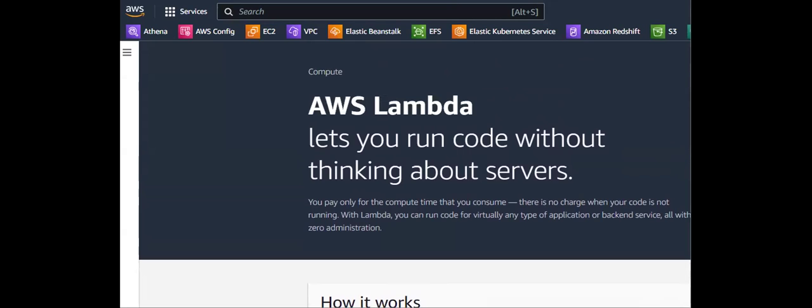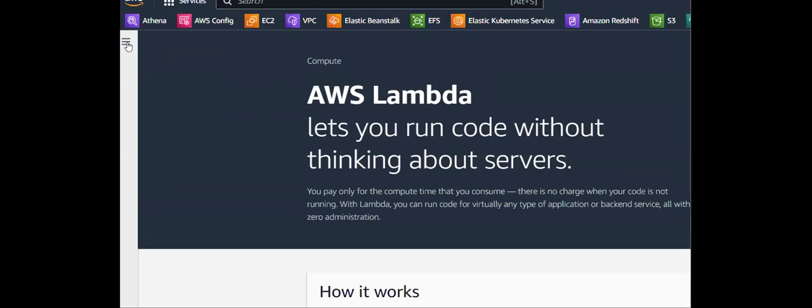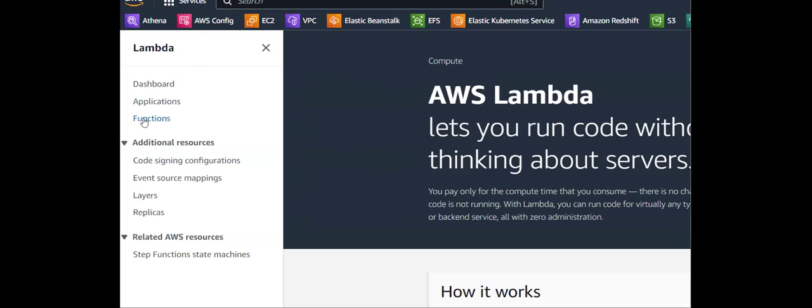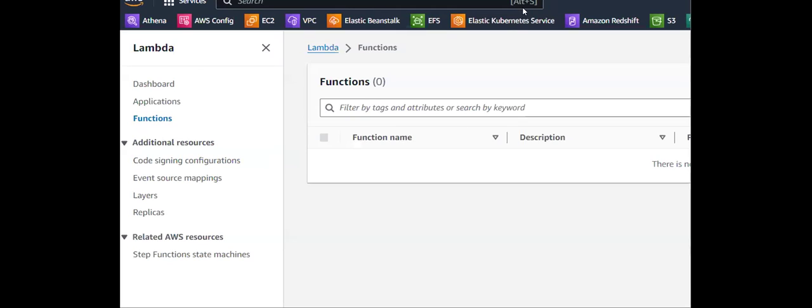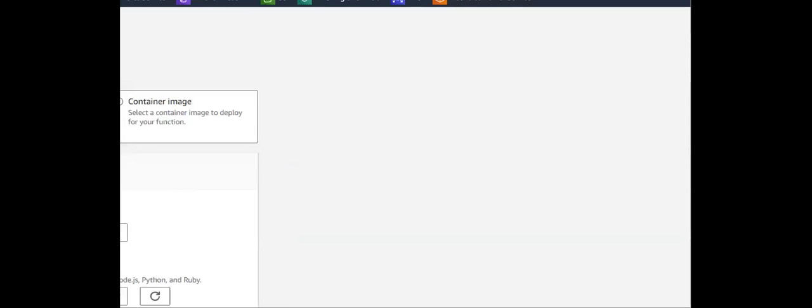You have an option to create your Lambda function directly from here, or else from here. I'm creating it from here. You can see the option on the right top side, so just click on Create function.